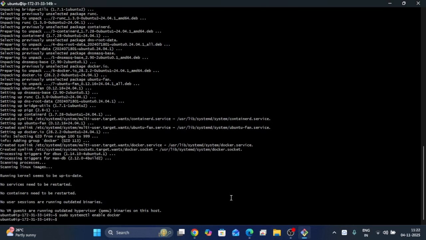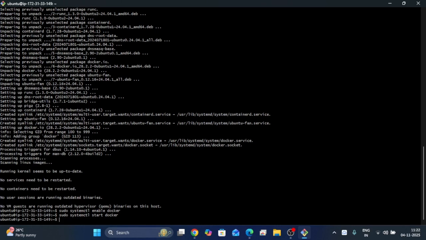So we have enabled it. Again, we have to start Docker, sudo systemctl start docker. Okay, we have started Docker.